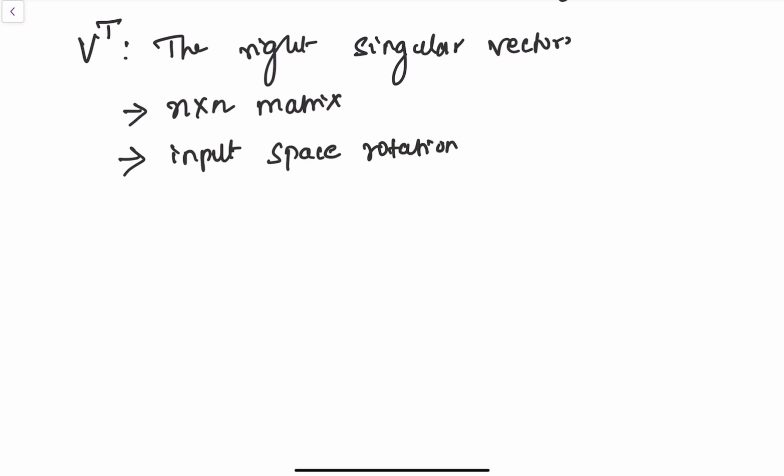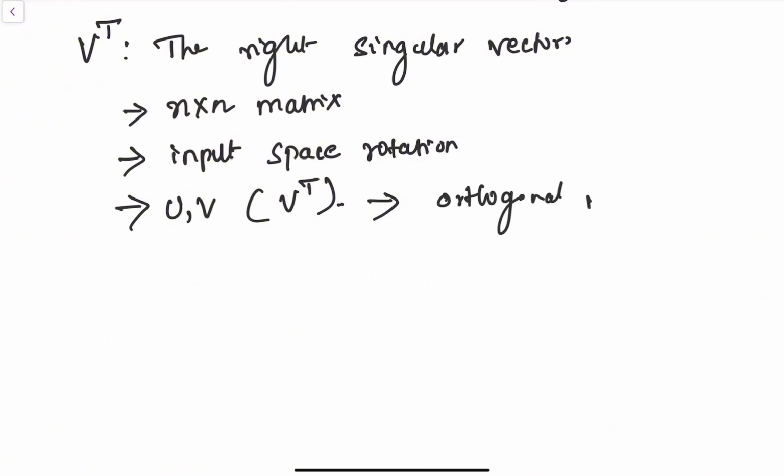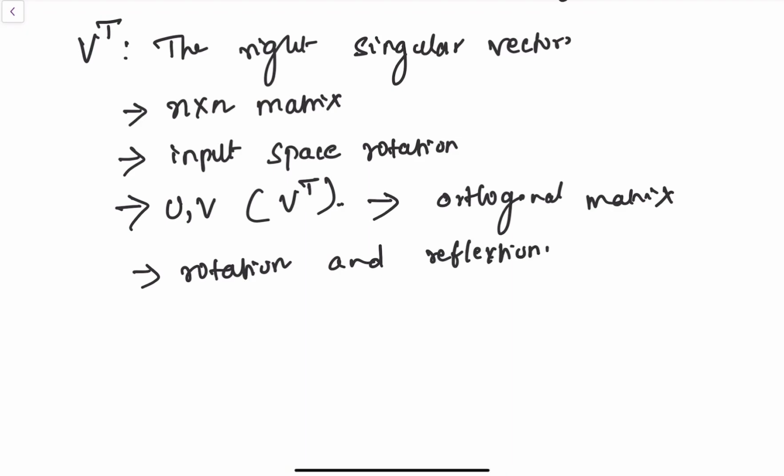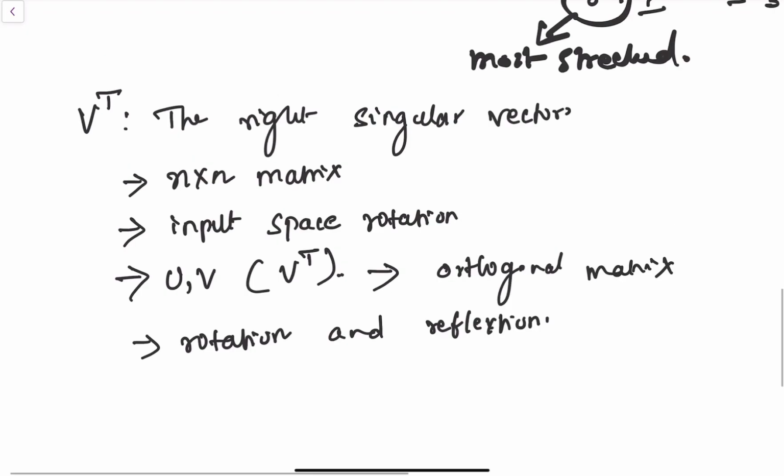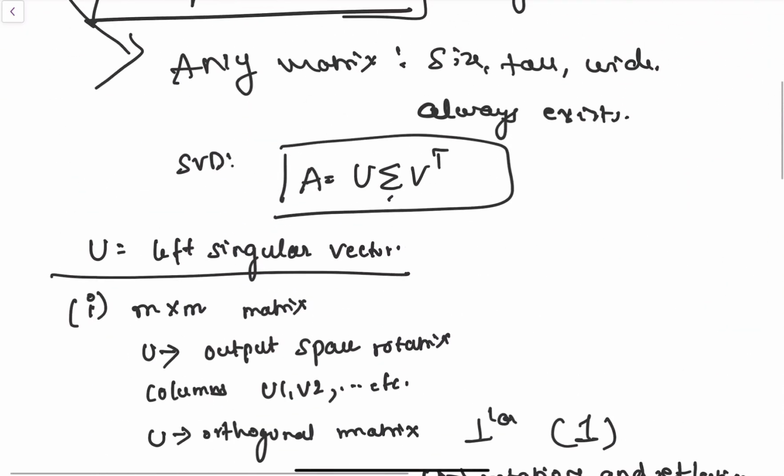Its columns, or rather the rows of V transpose, which are the columns of V, are special vectors called singular vectors. So just like U, V transpose is also called an orthogonal matrix. So it is also important. It performs rotations and reflection just like the U. If you see U and V transpose, it is almost similar. Here it is applied for the input, and U will be applied for the output. So it sets up your vectors in the perfect orientation before they get scaled.